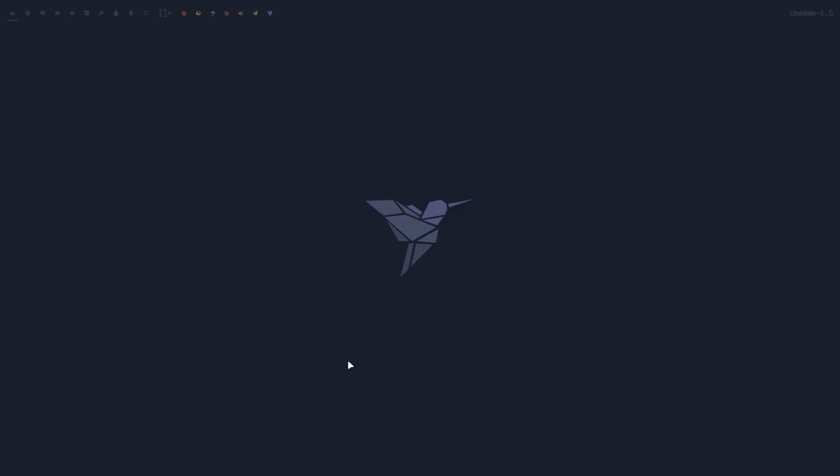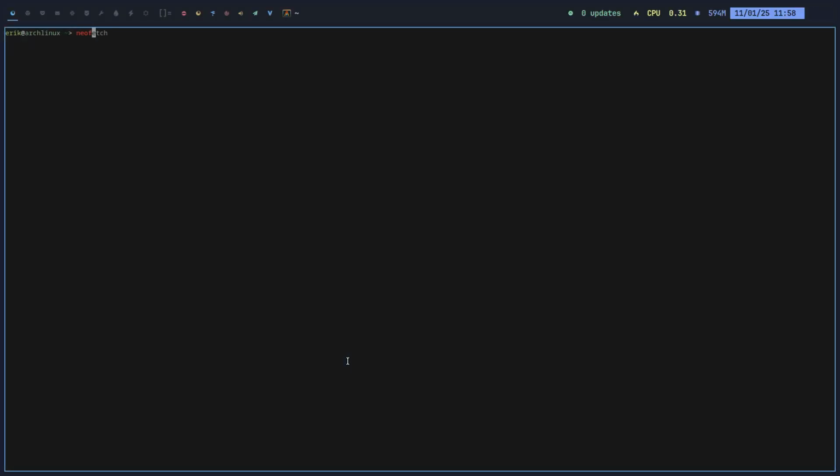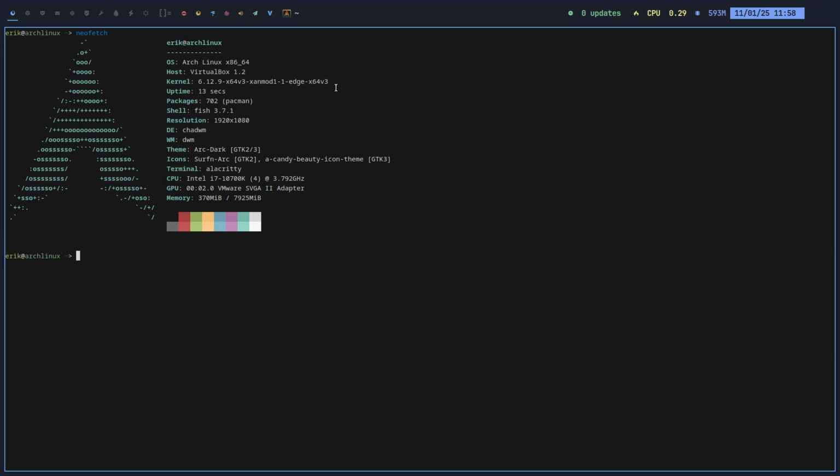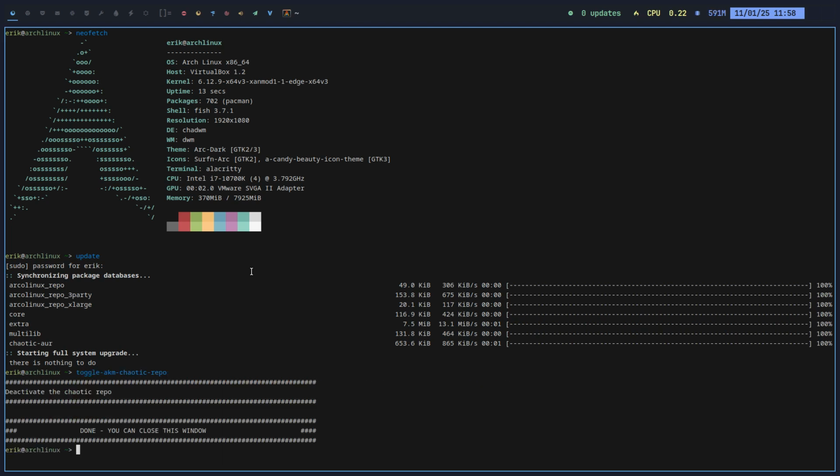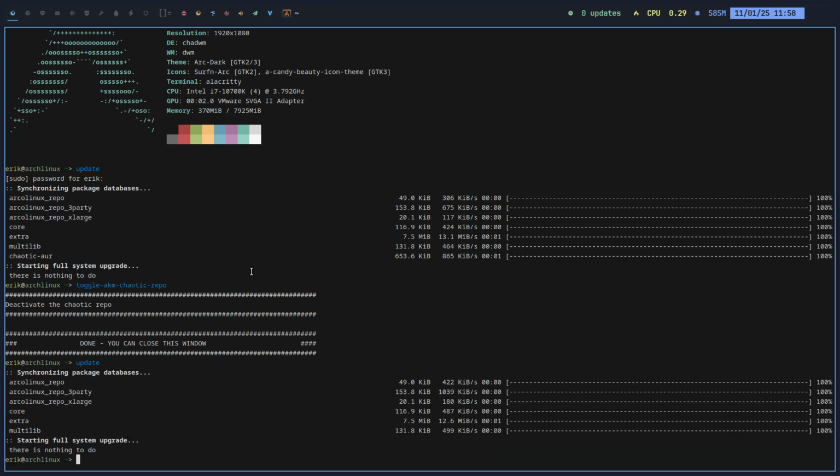Every kernel has their own way of booting up with extra parameters. So yeah, here we are on the version 3 xanmod edge, and it's up to you to test and to see if you like it. And don't forget, last tip, get rid of Chaotic AUR again. So in my case, I would just do a toggle AKM chaotic repo and update again, and there we are, back to default repos from ArcoLinux and default repos from Arch. Done. And grab whatever you want on Chaotic AUR, but then close it up again.